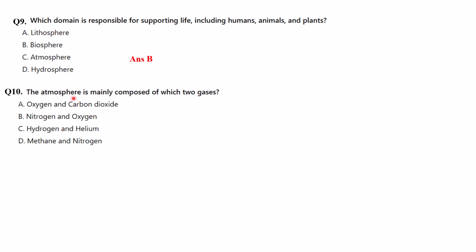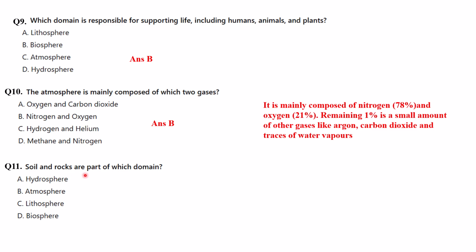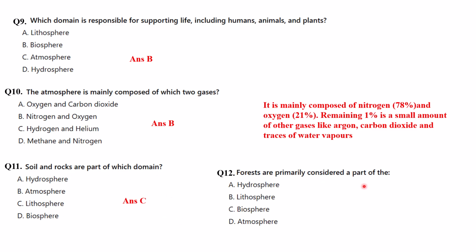Next question number 10, the atmosphere is mainly composed of which two gases? So it is nitrogen and oxygen, and nitrogen is 78%, oxygen is 21%, and the remaining 1% is a small amount of other gases like argon, carbon dioxide and some traces of water vapors. Soils and rocks are part of which domain? So it is the domain of lithosphere. Forests are primarily considered as a part of biosphere.